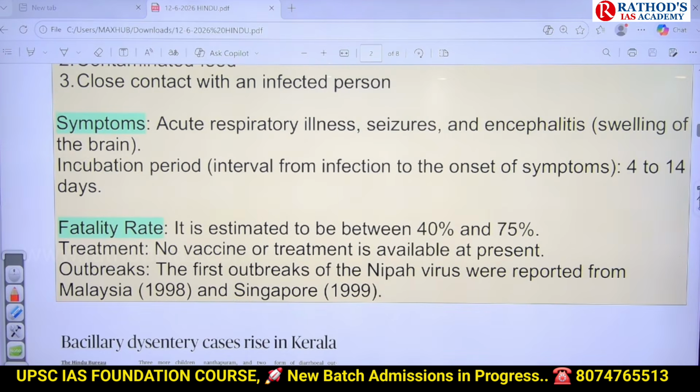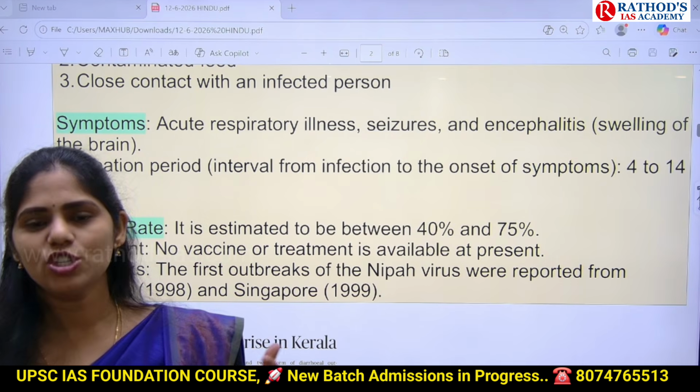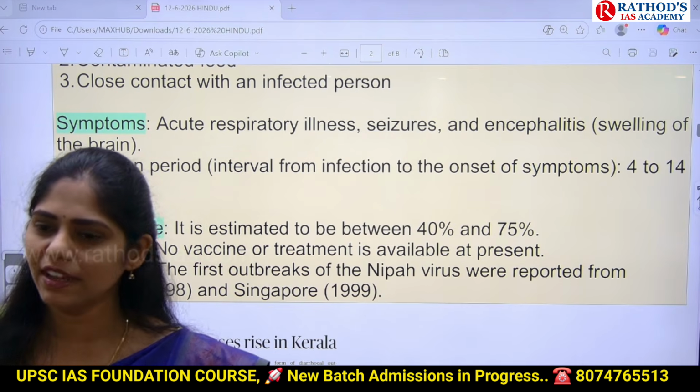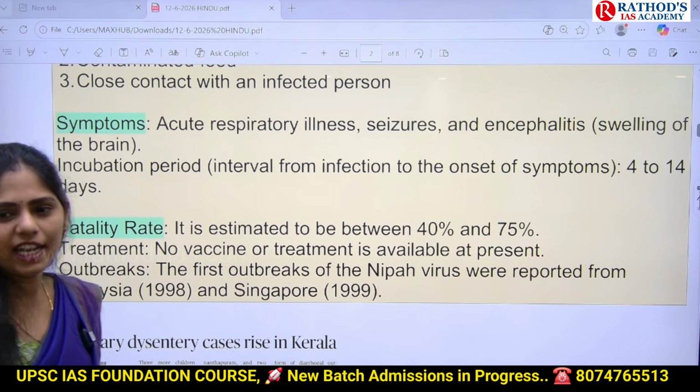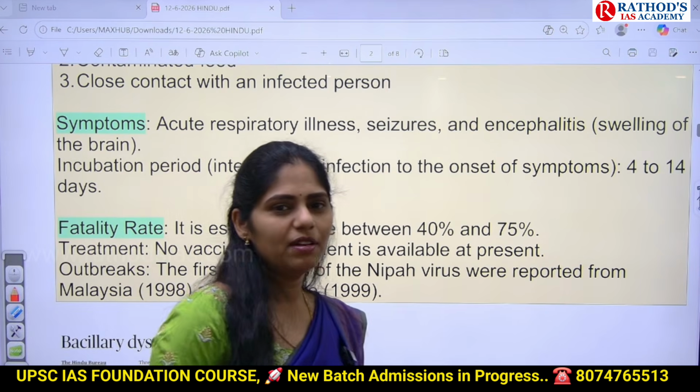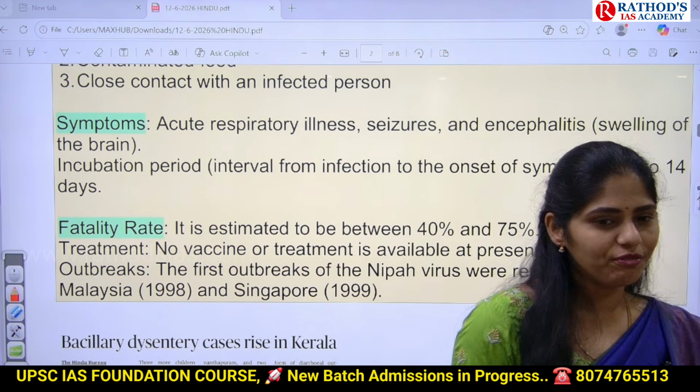Okay, next one here is symptoms. What will be the symptoms? You get acute respiratory illness. That means your respiratory system will be affected first. And later on, encephalitis. Encephalitis is nothing but swelling of the brain.